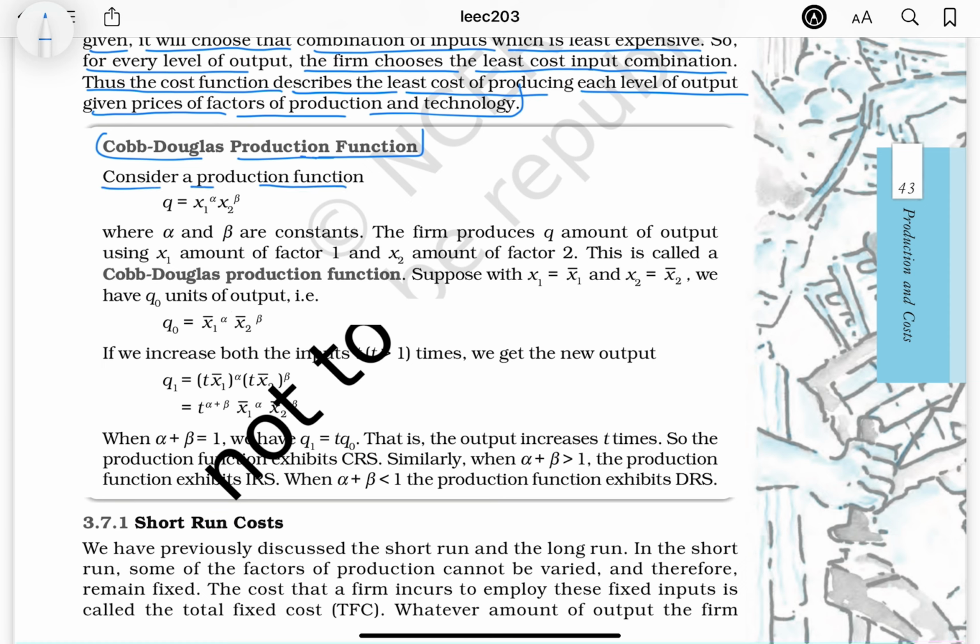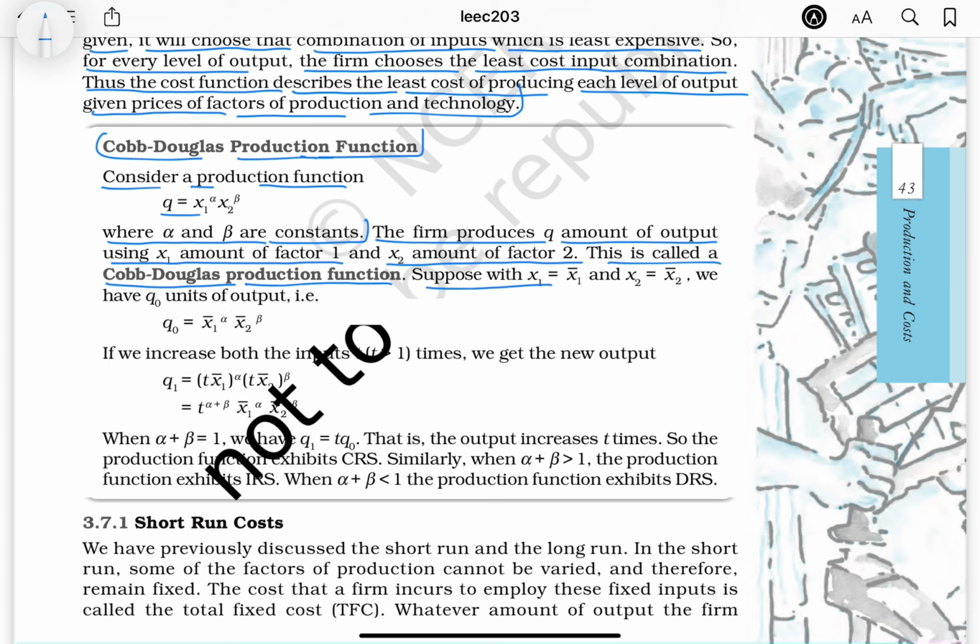Cobb-Douglas production function. Consider a production function q equals x1^alpha x2^beta, where alpha and beta are constants. The firm produces q amount of output using x1 amount of factor 1 and x2 amount of factor 2. This is called a Cobb-Douglas production function.